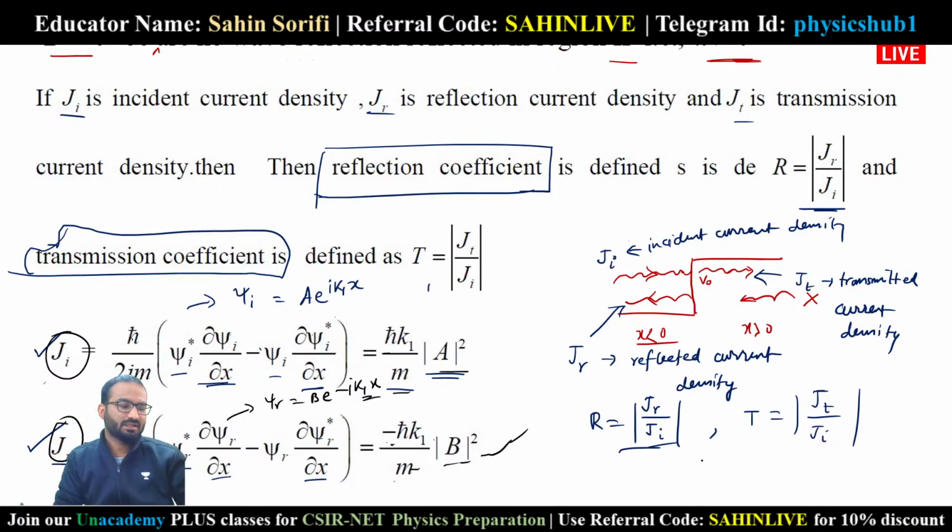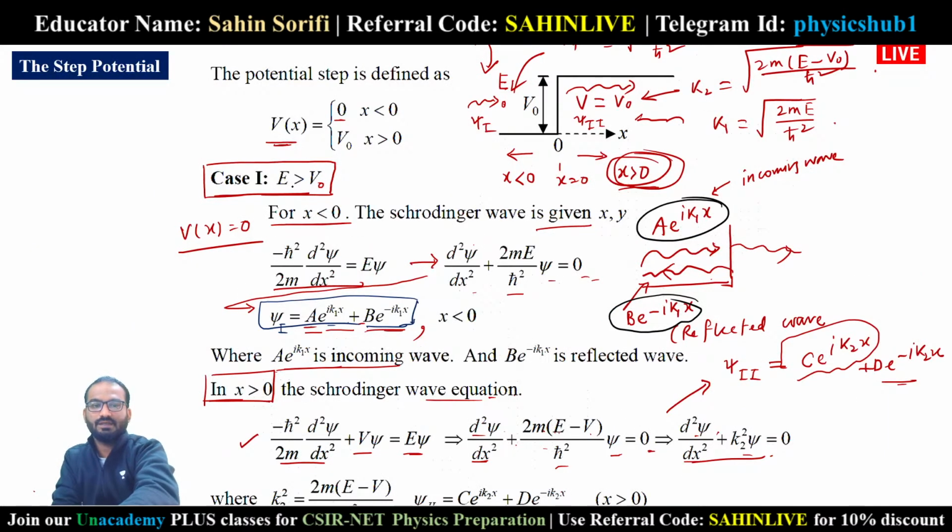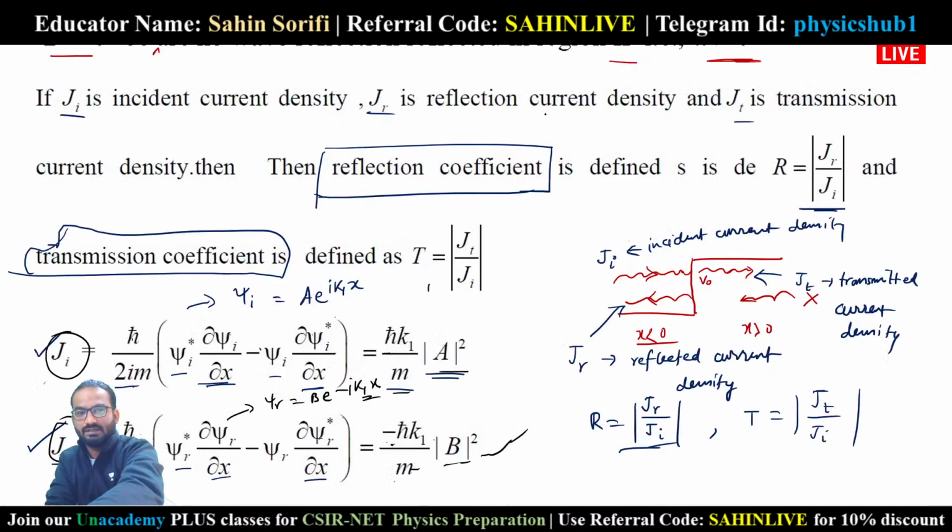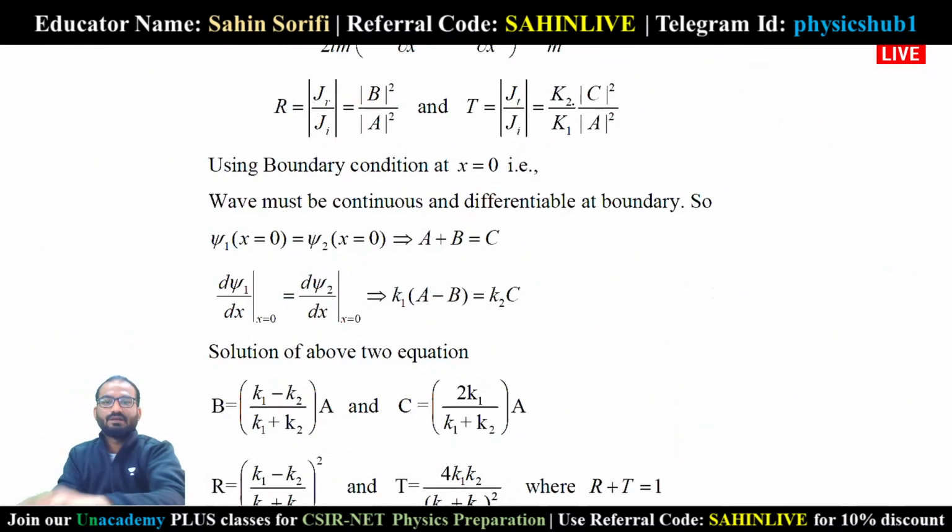So this is the thing we discussed in case of E greater than V naught, when we have considered the energy of the incoming particle is greater than the step potential. The step potential height is V naught, so we considered that the particle energy is more than the step potential height. Now similarly, we can find out JT.